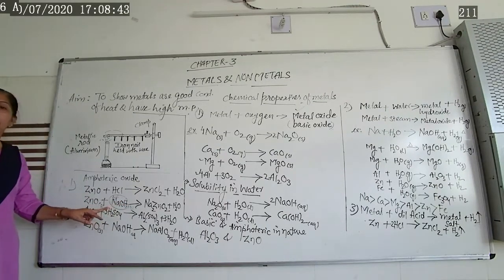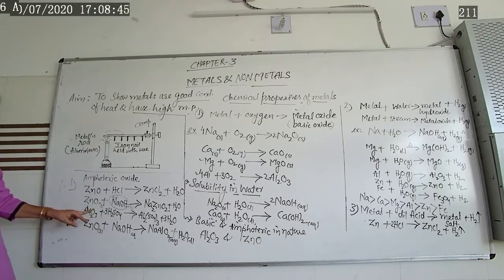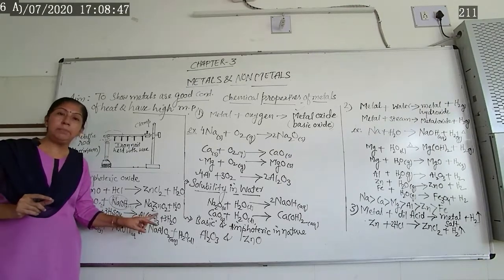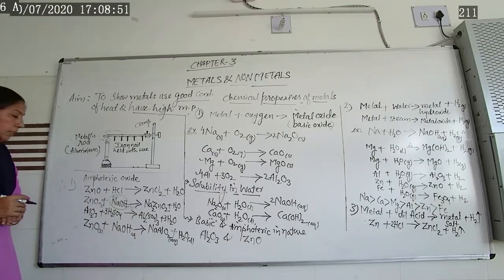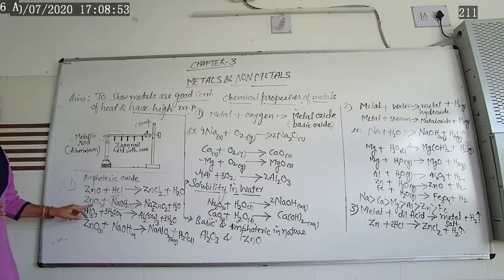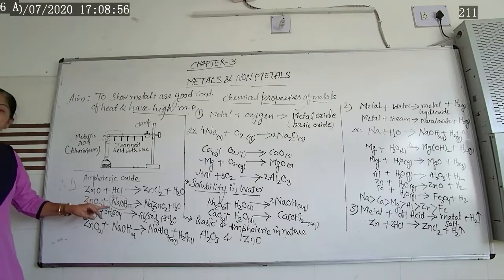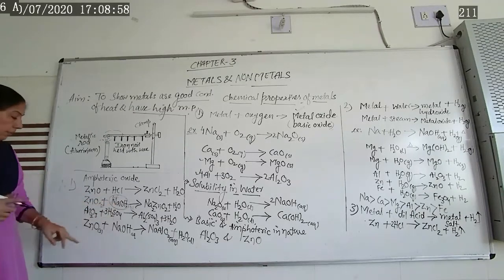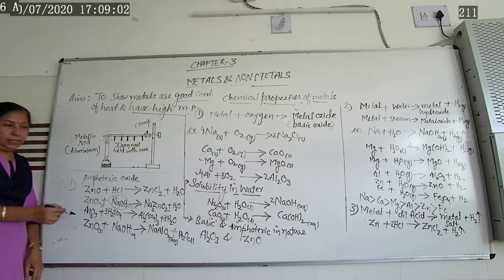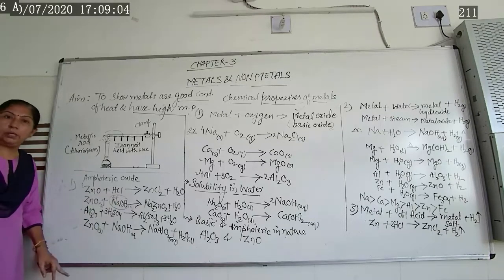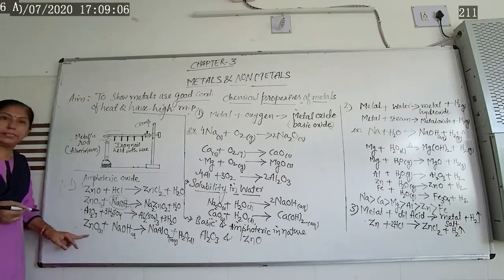When you react together, then what happens? You are getting sodium zincate as well as water molecule. That means once again, this zinc oxide reacts with sodium hydroxide. That means these are amphoteric in nature. I have given two examples. You have to remember the definition as well as the example.